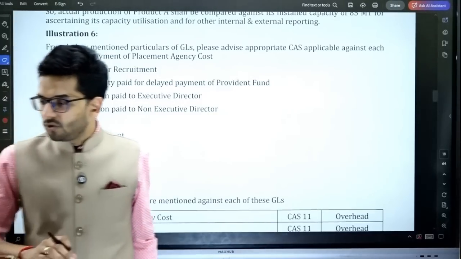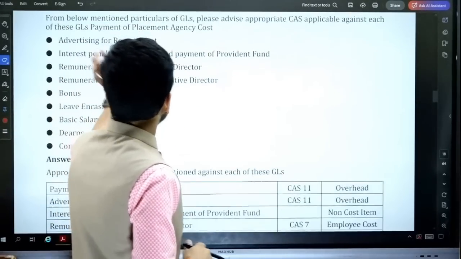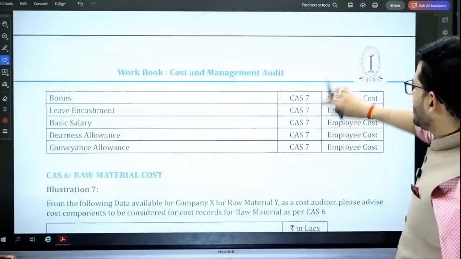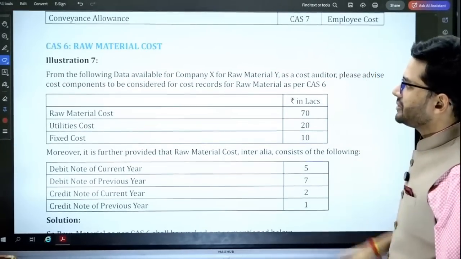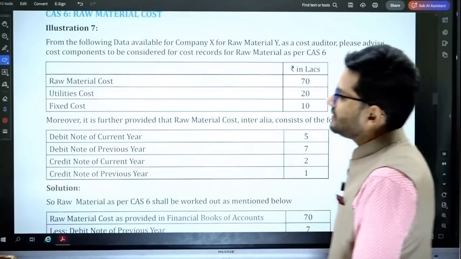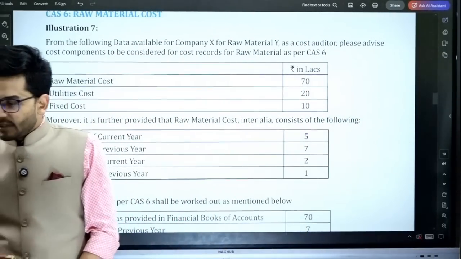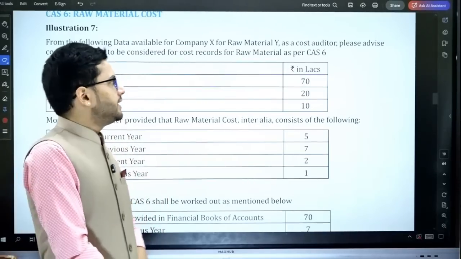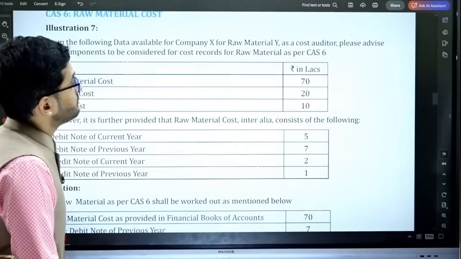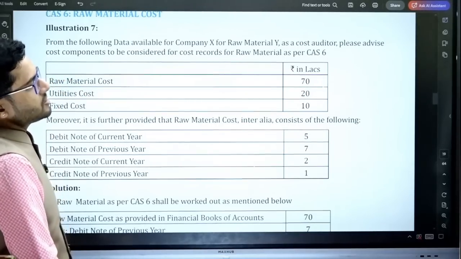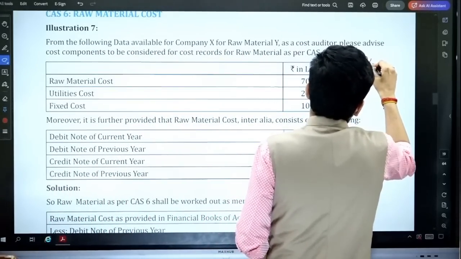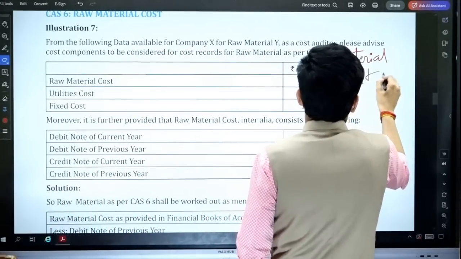Illustration number 6 is a pure theoretical question where cost is given to you and you just have to know what kind of cost it is, and which cost accounting standard will be eligible for it. So it's a straightforward question. Illustration number 7, an interesting question. It says that data has been given of a company X for raw material Y. As cost auditor, please advise the cost component to be considered for cost records for raw material as per CAS 6. So as per CAS 6, you have to find the material cost. Material cost is required to be ascertained by you.